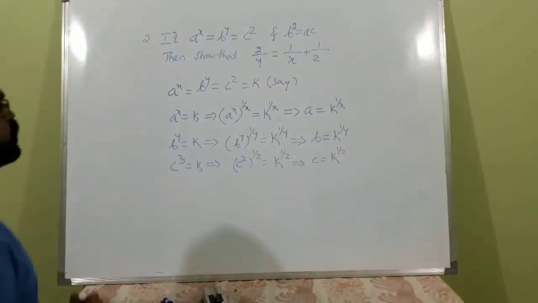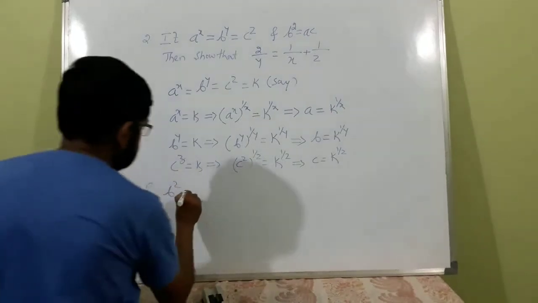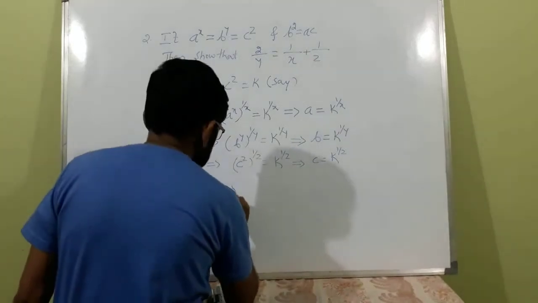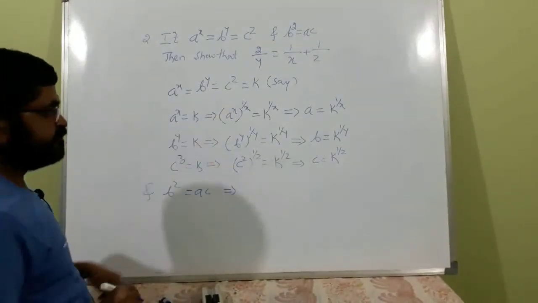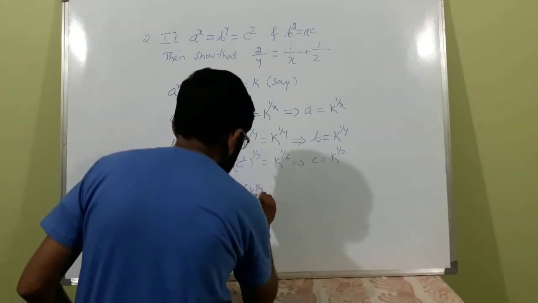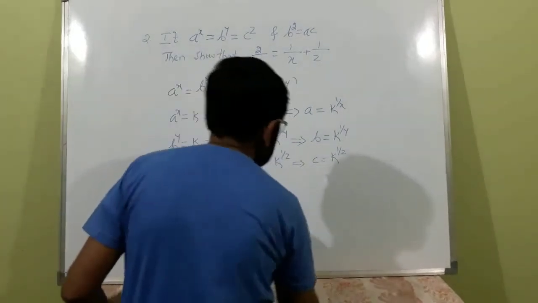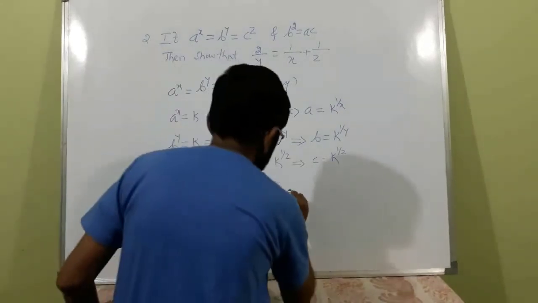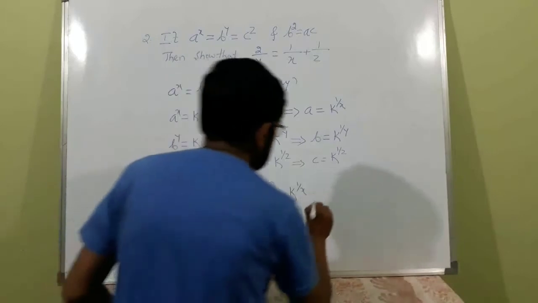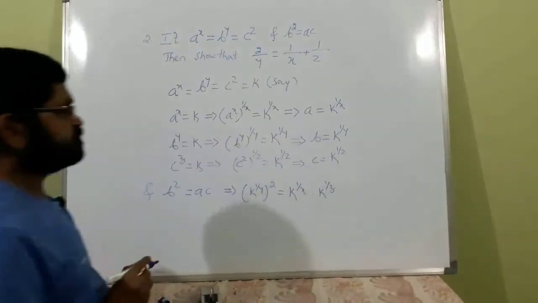One more piece of information given is b square is equal to a into c. This implies, what is b in terms of k? k raised to 1 by y whole to the power 2 is equal to a, which is k raised to 1 by x, into c, which is k raised to 1 by z.